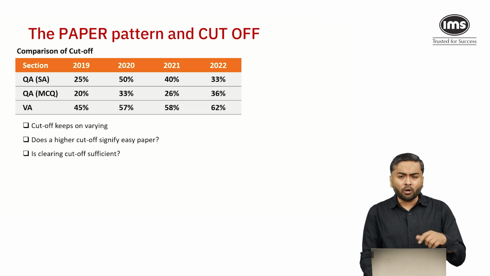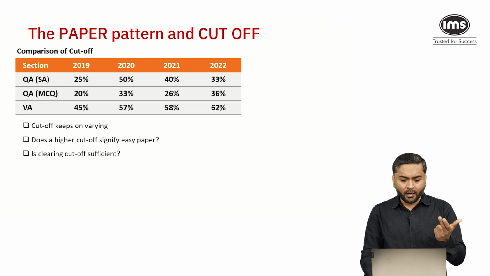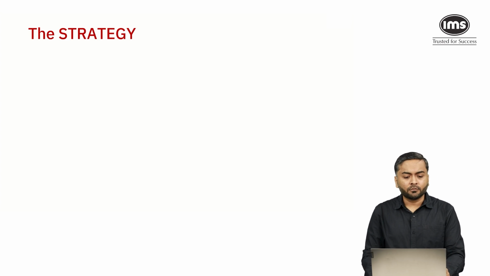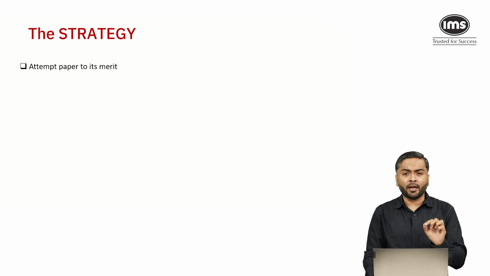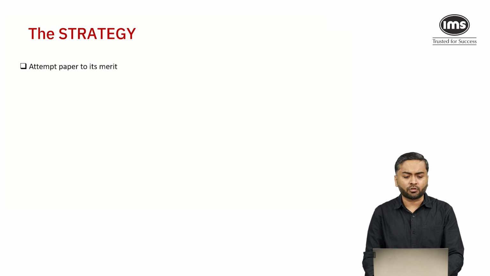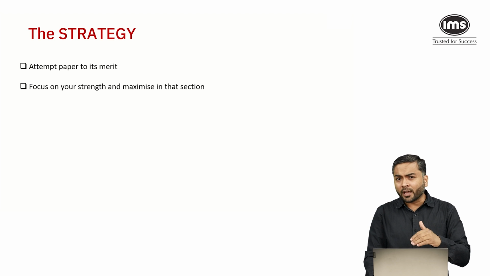So it's always advisable to score as high as possible, and not focus only on clearing the sectional cutoff. So what should be the strategy? As I said earlier, you should attempt the paper on its merit and not by keeping a fixed cutoff for each section. Focus on your strength and try to maximize in that section so that you can boost your